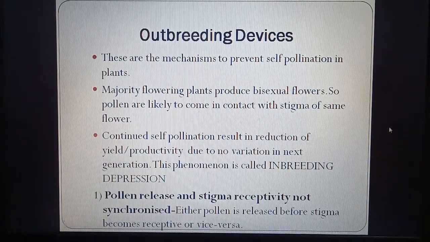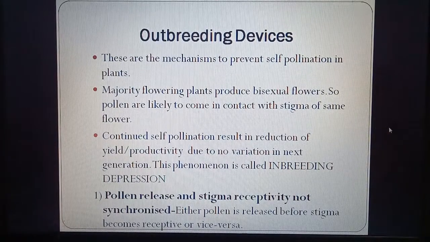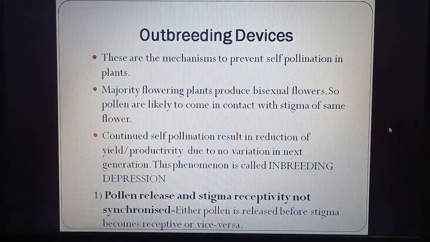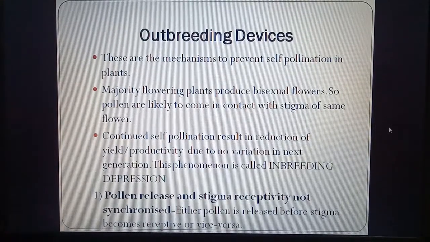There is more chance. If there is continued self-pollination, it results in reduction of yield or productivity due to no variation in next generation, because the same genes are being passed. This process is called inbreeding depression. So if continuous self-pollination takes place, it will result in a depression. So the first device is pollen release and stigma receptivity is not synchronized.